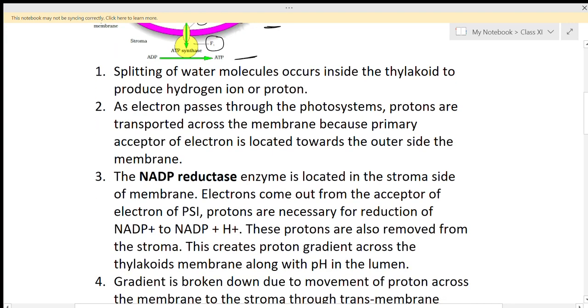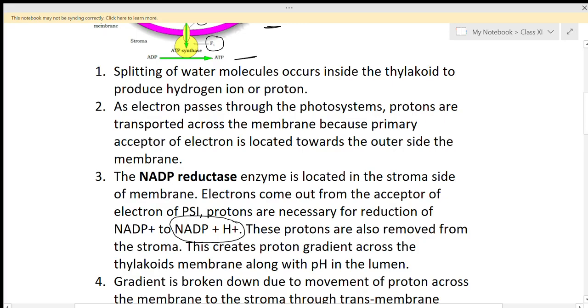Next one. The NADP reductase enzyme is located on the stroma side of the membrane, and electrons come out from the acceptor of electrons of PS1. Protons are necessary for the reduction of NADP plus to NADPH. NADP plus is changing into NADPH. We can collectively call it NADPH plus.